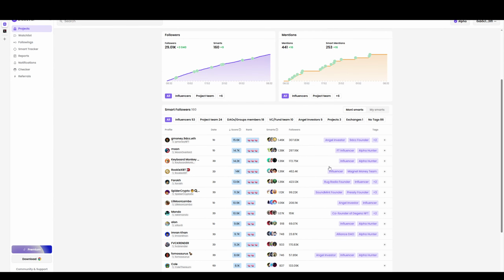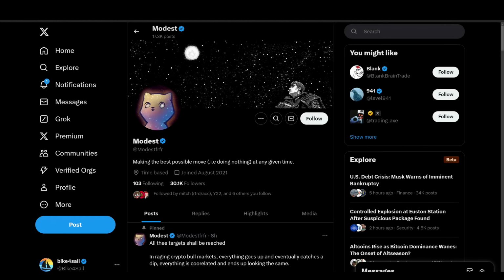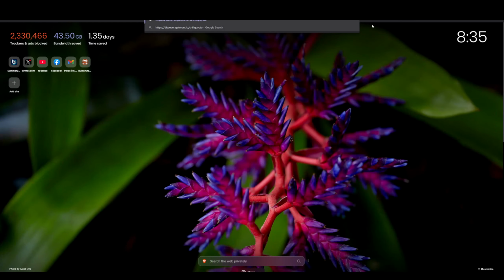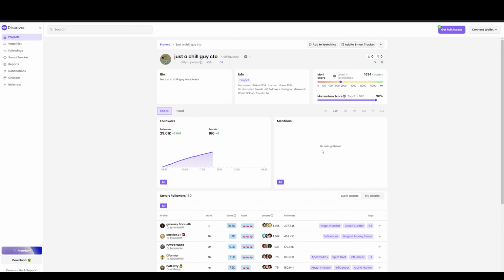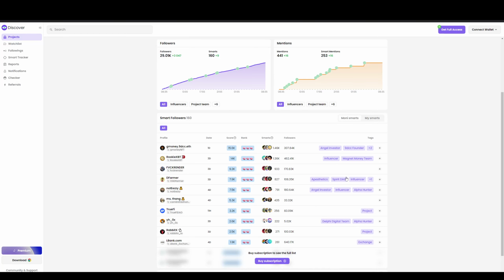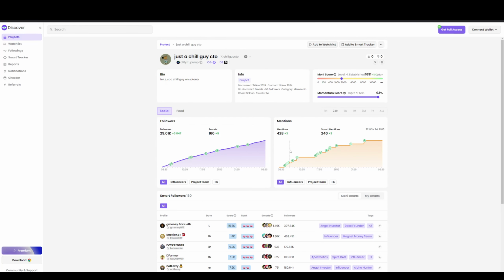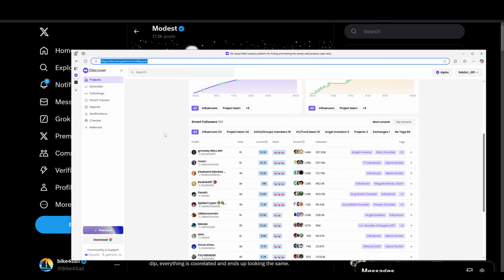You can even use this for free, but let me show you the difference here real quick. Here's the difference between the free version and what I'm looking at. It's right here where you pay crypto, but you buy a subscription down here. So you can only see a certain amount of these influencers and alpha hunters. You could use it for free at first, or you could just jump in with both feet. But I just wanted to show that there are some free features, if you just want to check it out first.